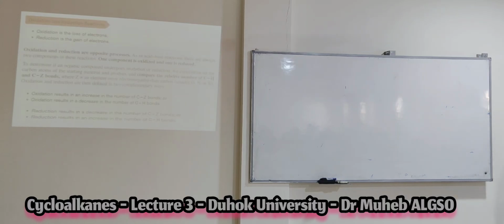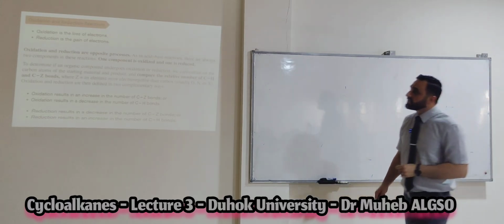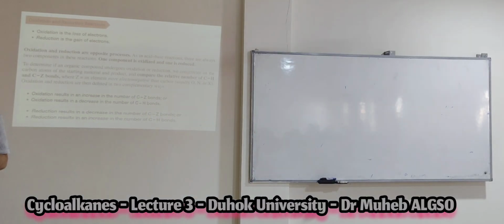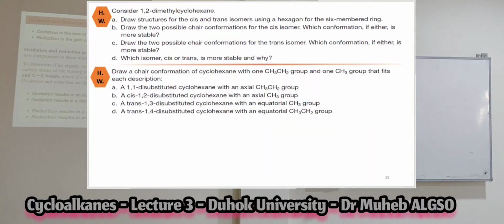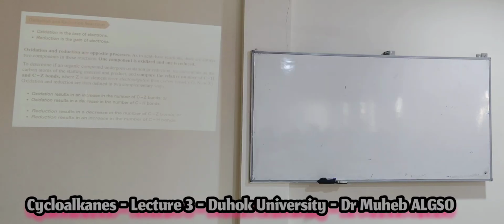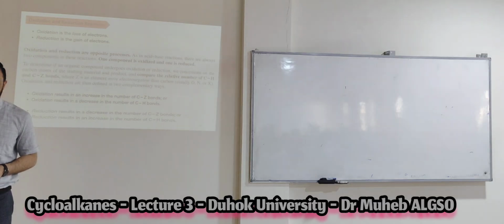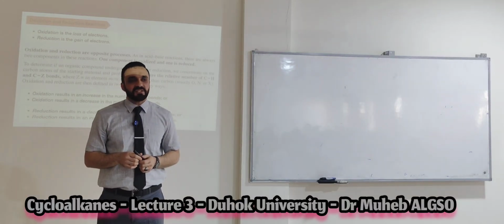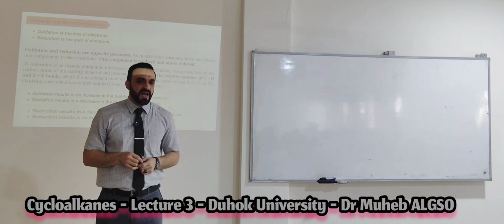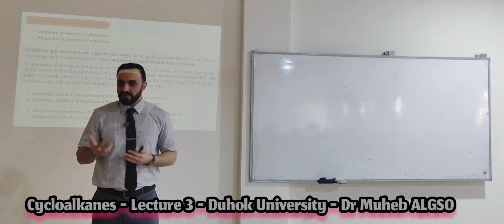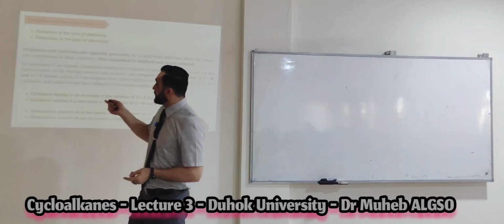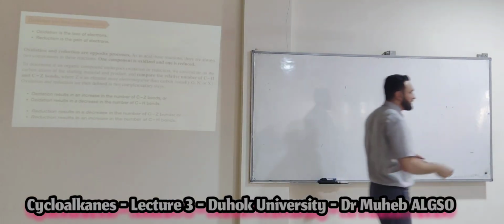That's it, but we have two subjects here: the oxidation and reduction of the reaction. Yes, I will finish here. So, inshallah, next lecture I will talk about the oxidation and reduction for the cyclic compound. As I told you before, we don't talk about the reactions, meaning the halogenation or the mechanism of the halogenation; you took it before in the alkane, the same mechanism. But here we just take the oxidation and reduction, and the second subject is what?